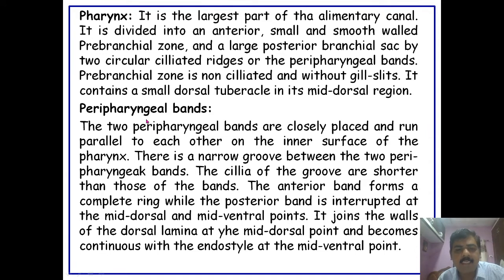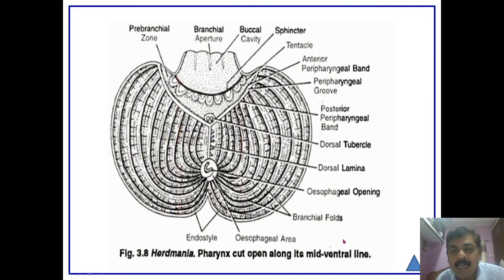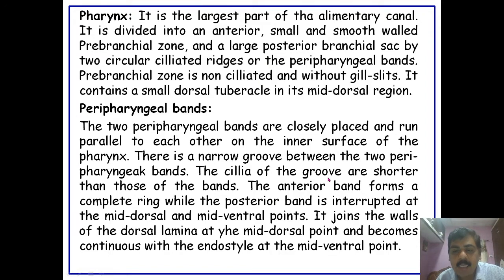The two peripharyngeal bands are closely placed and run parallel to each other, and there is a narrow groove between them, called the peripharyngeal groove. The cilia of the groove are shorter than those of the bands. The anterior band forms a complete ring, while the posterior band is interrupted at the mid-dorsal and mid-ventral points. It joins to the wall of the dorsal lamina and it continues with the endostyle.